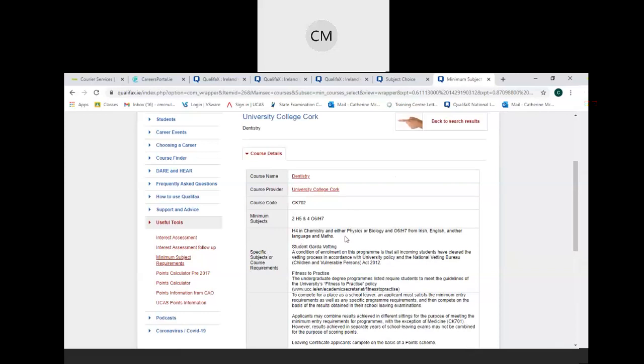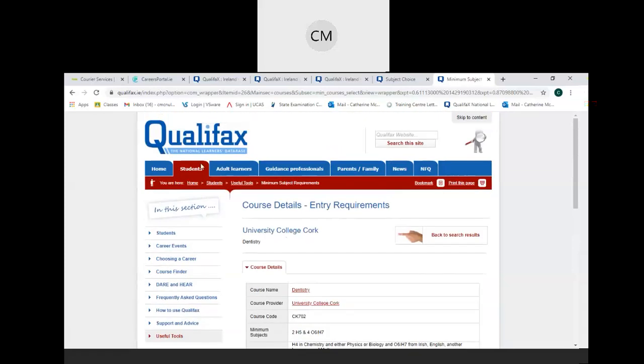So I basically need 2 of those sciences, one to be chemistry and one from physics or biology. I need an O6 or O7 from Irish, English, another language, and maths. So basically, regarding the science subjects, I need a minimum H4 in chemistry, and I need one other science at H4 minimum from either physics or biology. So that's your science subject, for example.